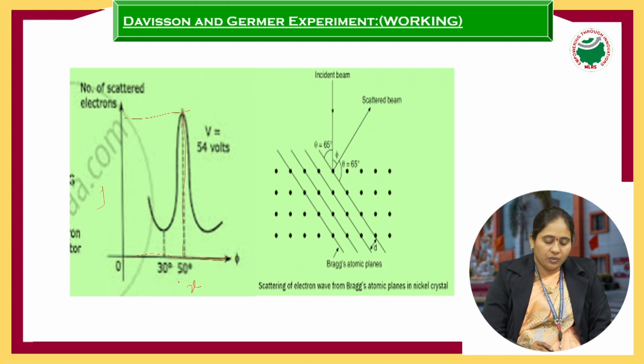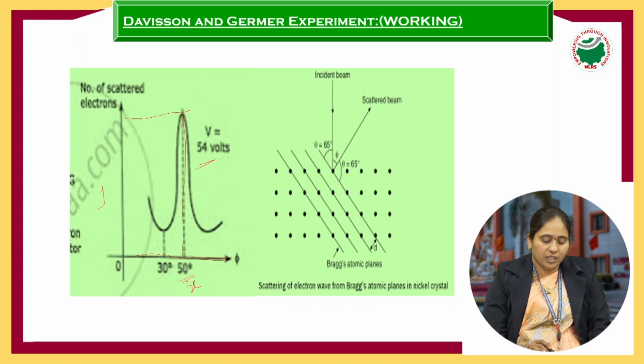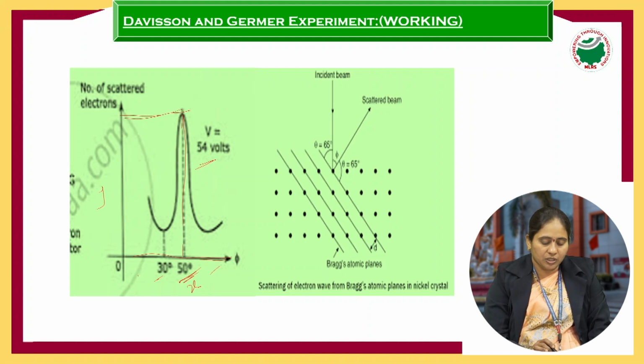What is that angle? 50 degree angle. When we apply, what is the voltage we are applying? 54 volts. So the number of electrons on the collector shows the maximum when the angle becomes 50 degree. So let us consider only 50 degrees but not all the values. Why? Because 10, 20, 30, why are we not considering them? Because at 50 degree only we are getting the maximum intensity. That's why we are considering only 50 degree but not all.